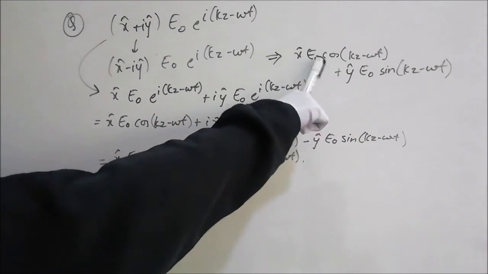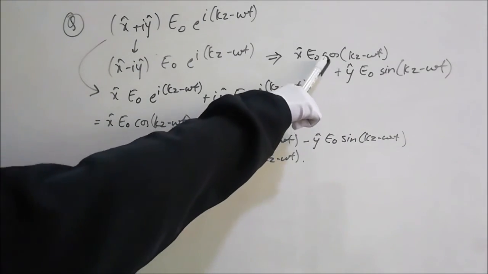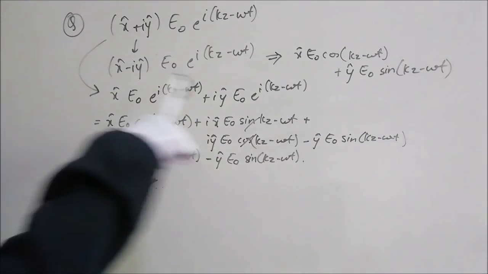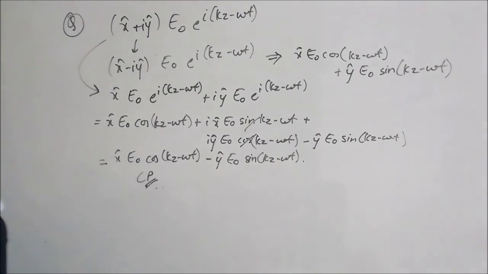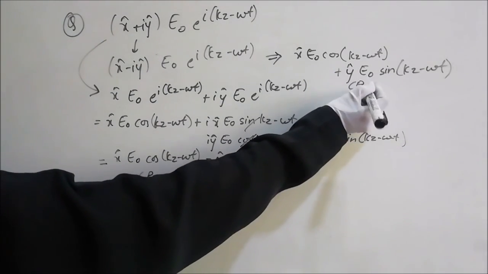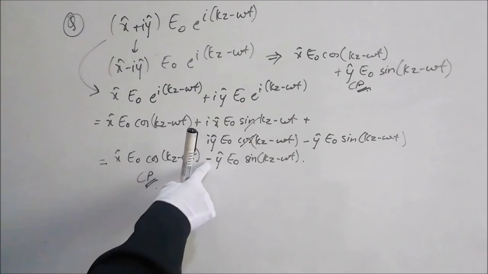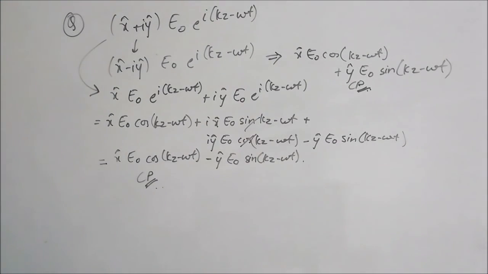Similarly, if you solve the other one, you will get x hat E naught cos(kz minus omega t) plus the sin term. Here also, what type of wave is it? It is cos and sin, the phase difference is pi by 2, the amplitudes are the same, perpendicular to each other. This is also circularly polarized. But here this is a minus sign and this is a plus sign. So we can say one of them is right circularly polarized, the other is left circularly polarized.